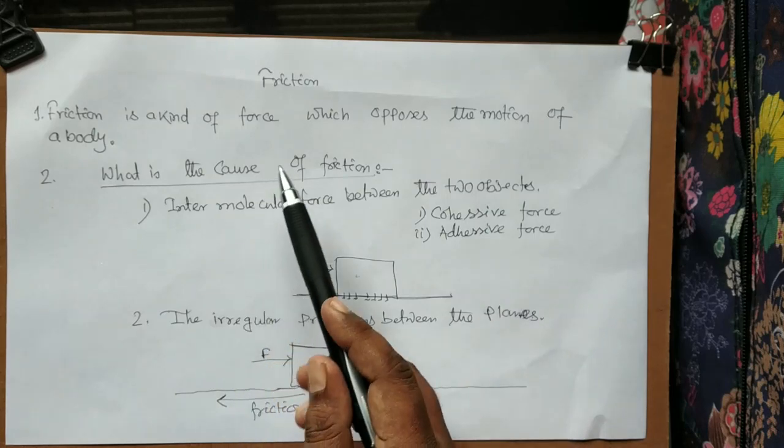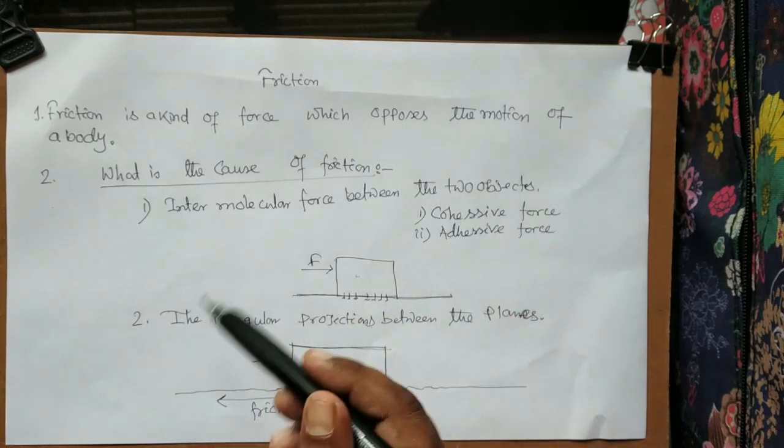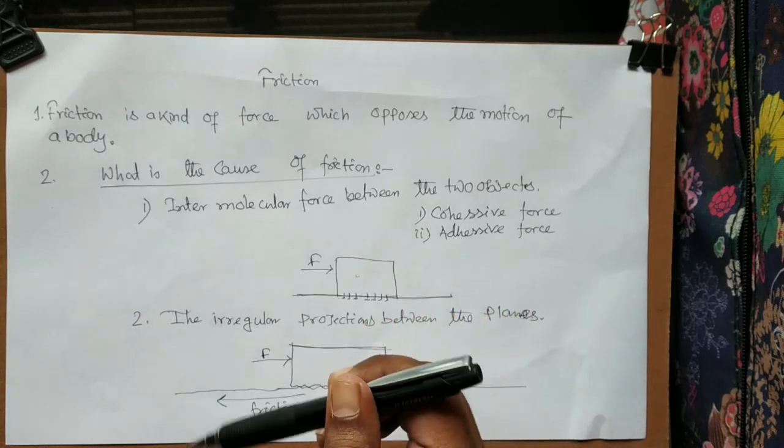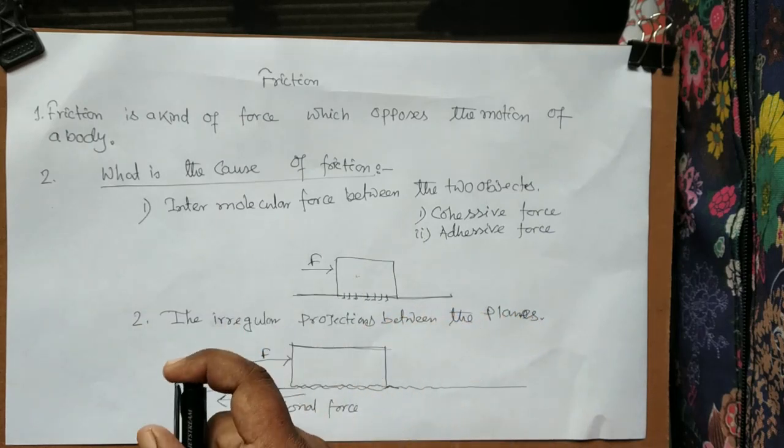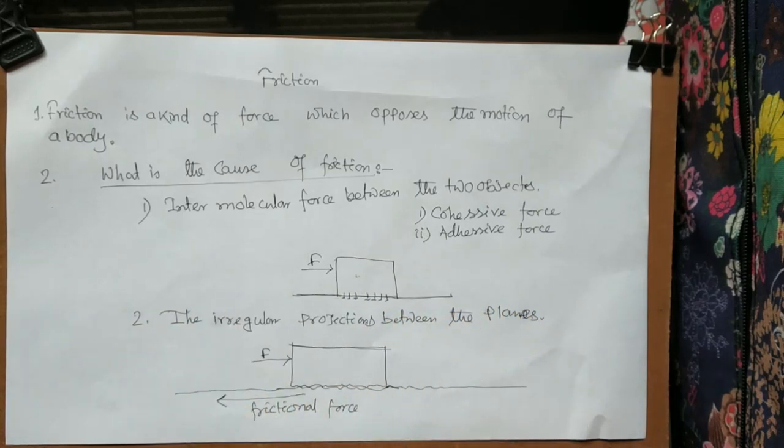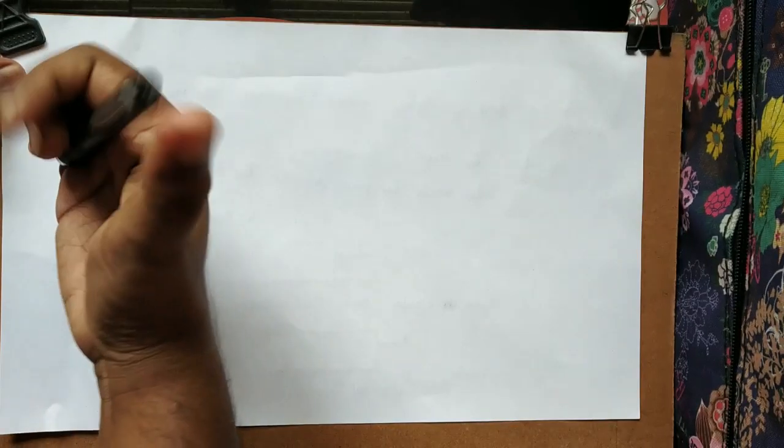So this is the definition of friction, and this is the cause of friction. Clear?